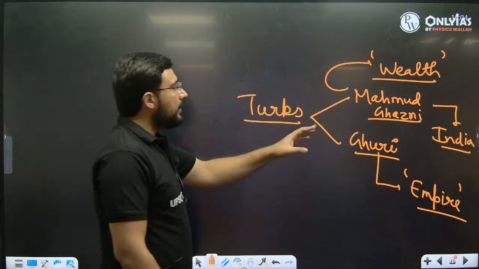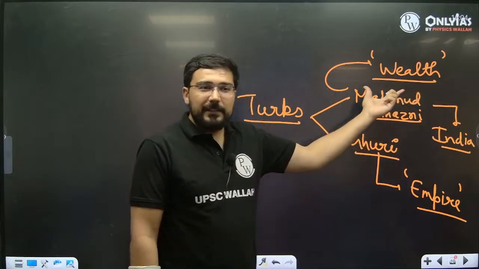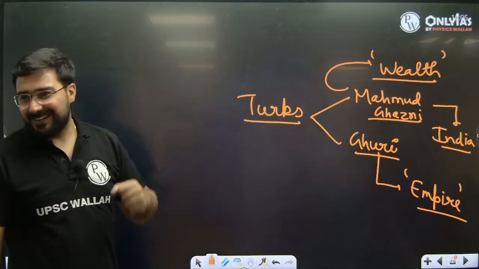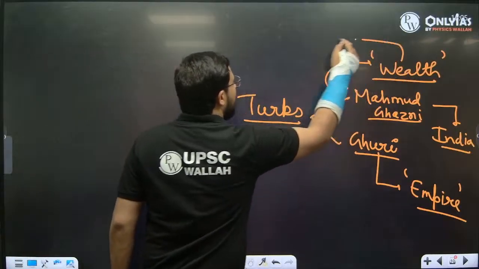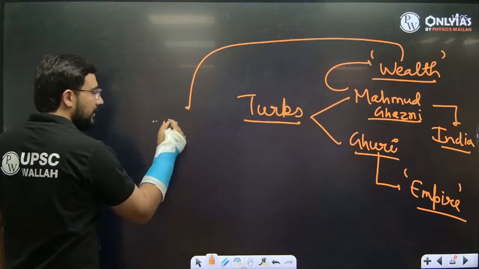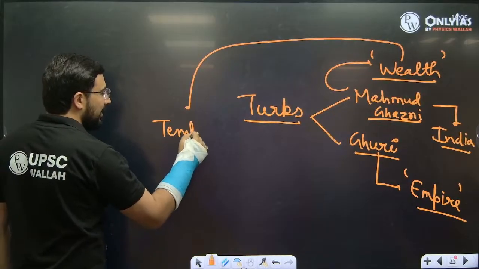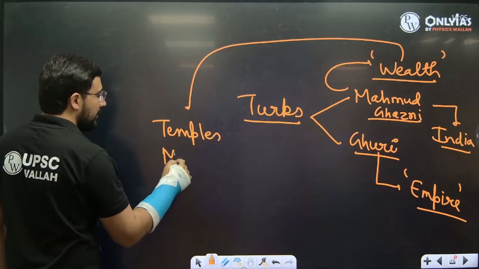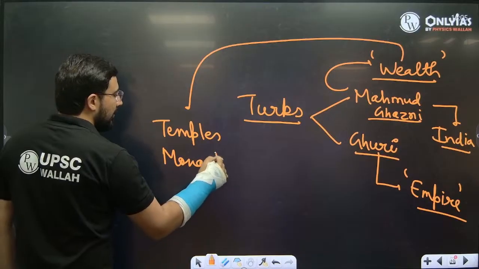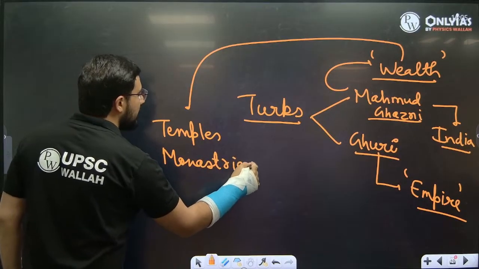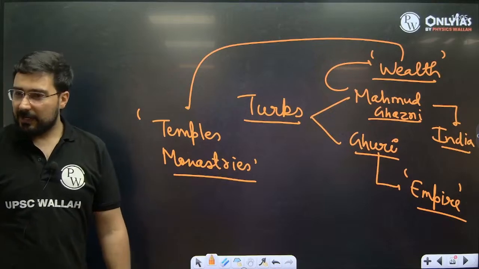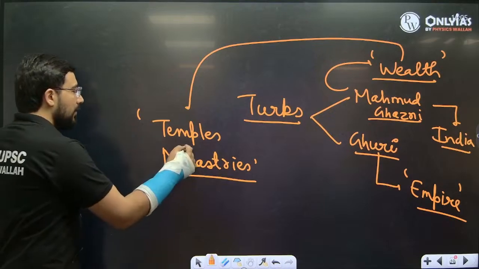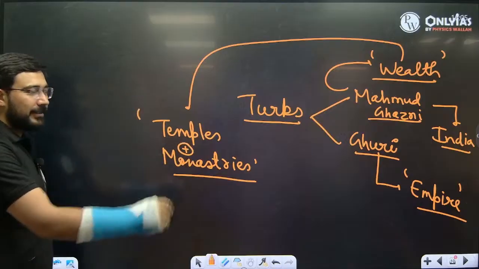He used to see India as a piggy bank. यहाँ पे क्या मिल रहा है? पैसा मिल रहा है ना? And try to understand this. In those times, wealth used to be with temples, wealth used to be with monasteries. Okay, and these were the least guarded structures. Nobody used to guard them. So for people like Mahmud, these were like piggy banks.